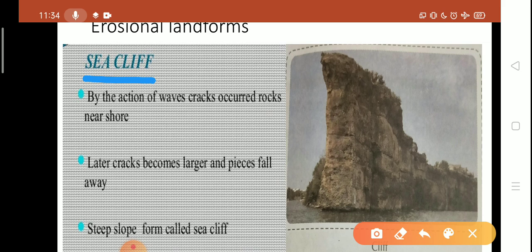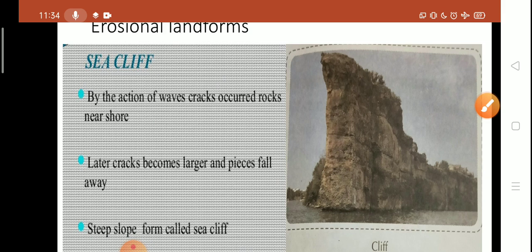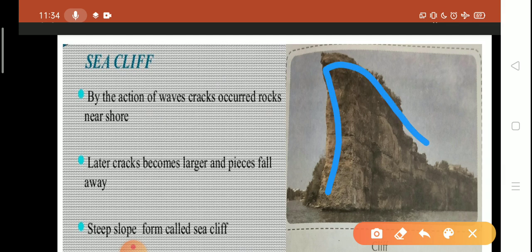A sea cliff forms by the action of waves. Waves crack against the rocks near a shore, and later the cracks become larger and pieces fall away, and a steep slope forms, called a sea cliff. So look at this picture. This picture shows the sea cliff. A cliff has a steep slope facing the sea.